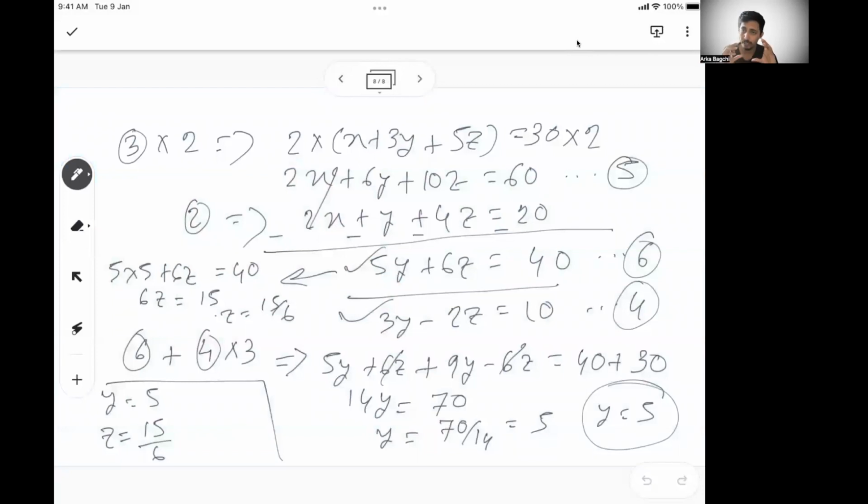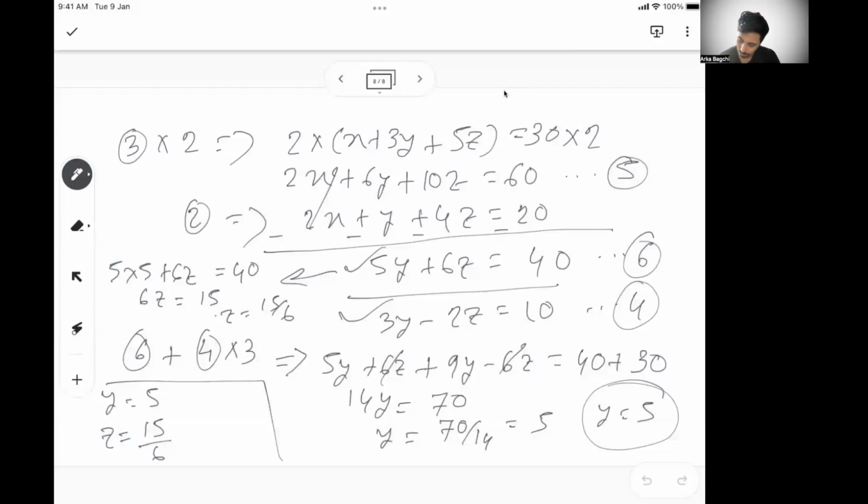So whenever there are three variables, three equations, the simple idea is take any two equations, eliminate one variable, take another set of two equations and eliminate the same variable. You will get two equations with only two variables, and then you do the standard approach of two equations, two variables solution. That's the way we should solve a three equation, three variable kind of problem.